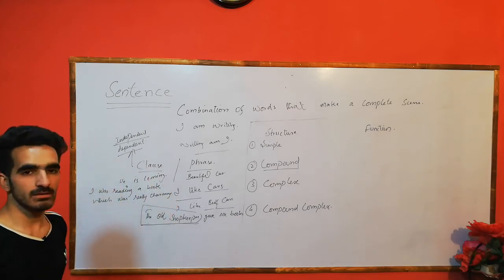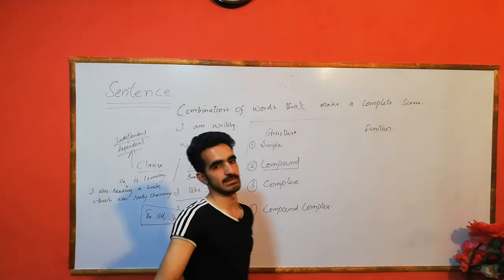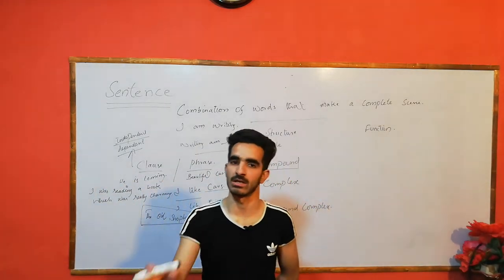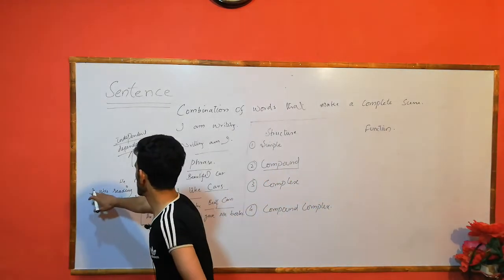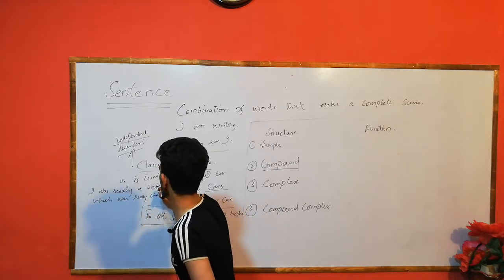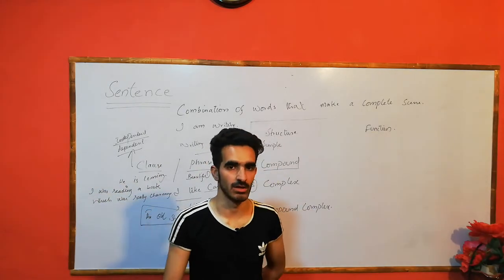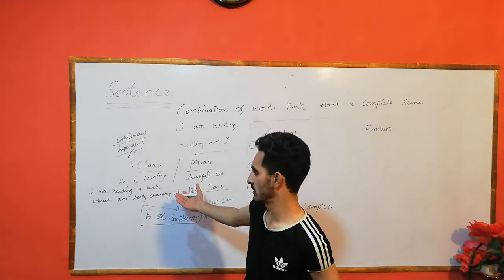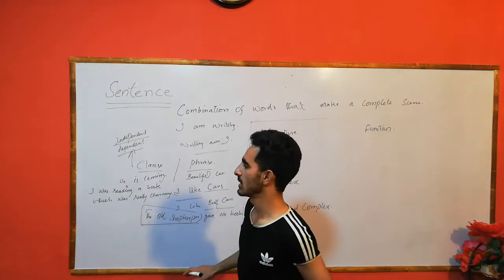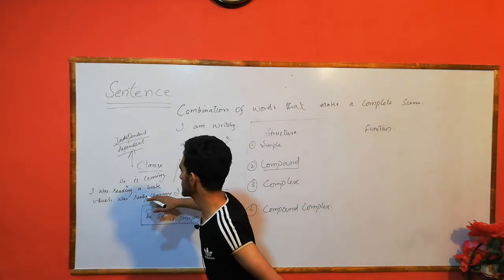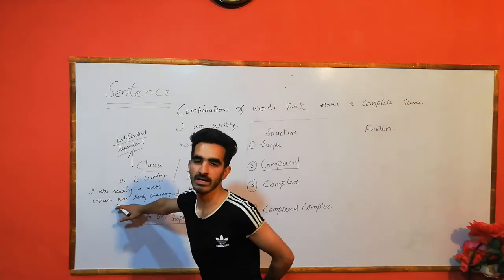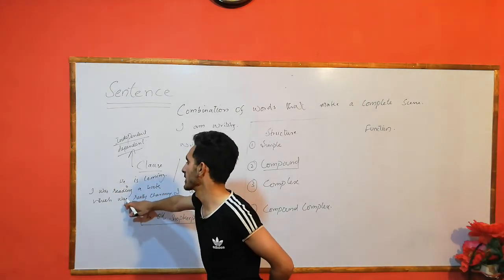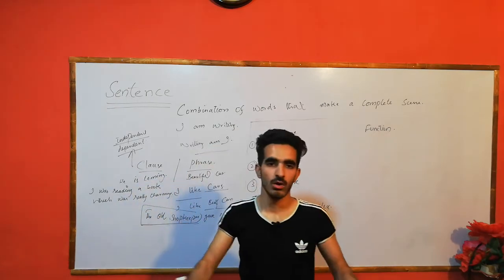Here are two clauses. One is independent and the other is dependent. I was reading a book is an independent clause. It can stand on its own and doesn't need any explanation. But for expanding the sentence, I added a dependent clause: was really charming.